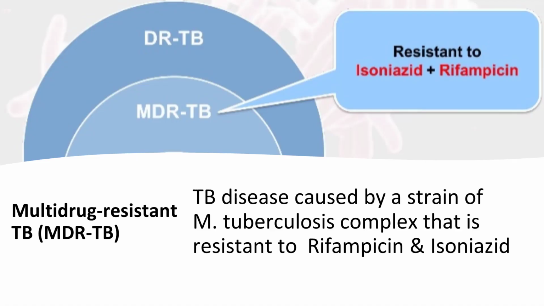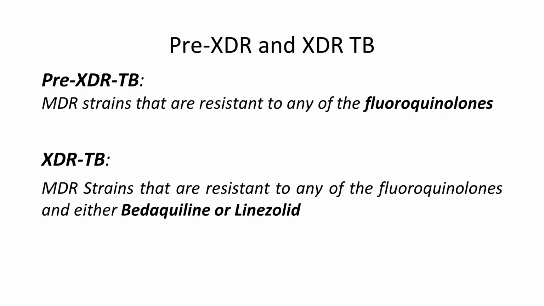Coming to the multidrug resistant TB, it is defined as a tuberculosis disease caused by a strain of M. tuberculosis complex that is resistant to both rifampicin and isoniazid. Another important term that you must know is XDR, which stands for extensive drug resistance. Pre-XDR tuberculosis is defined as any MDR strain that is also resistant to any of the fluoroquinolones.